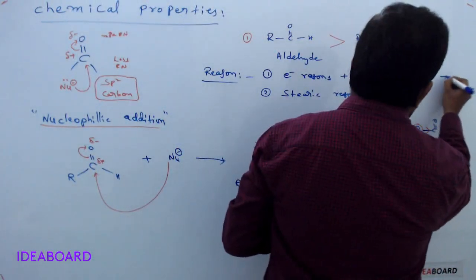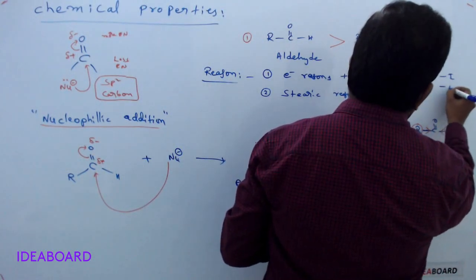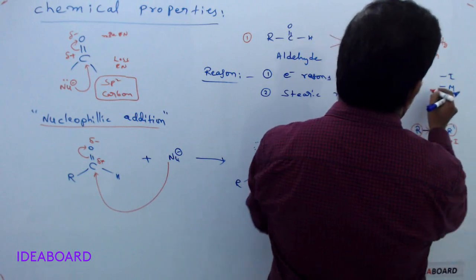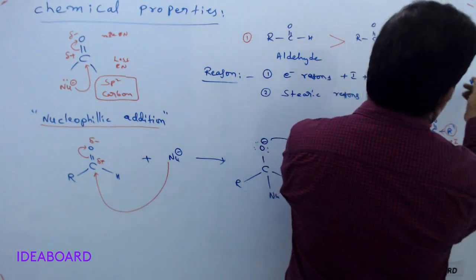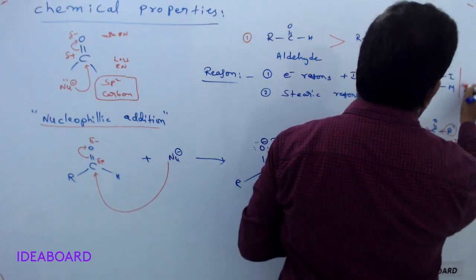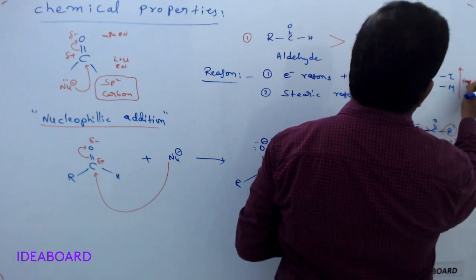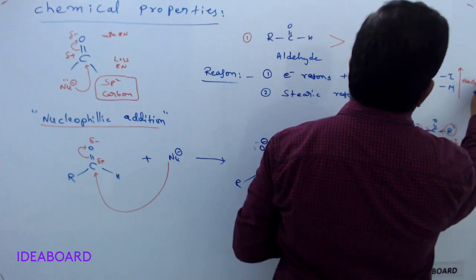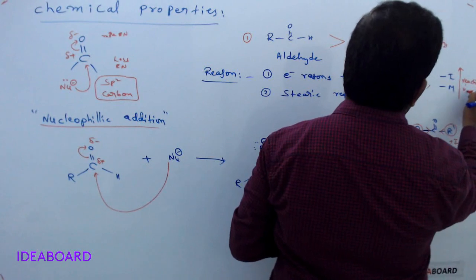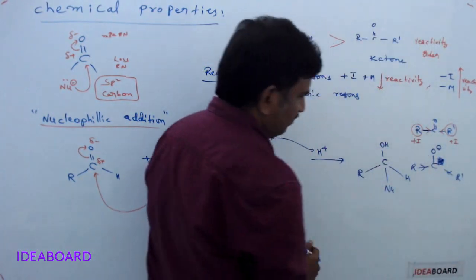Suppose there is a minus I group or minus M group, then what happens? If minus I or minus M groups are present, then they increase the reactivity, which is opposite now. They increase the reactivity because of what happens?